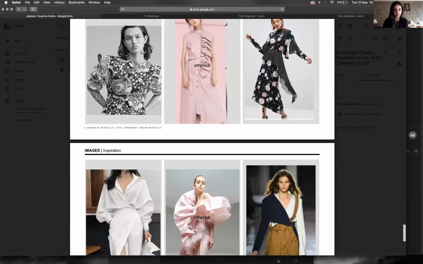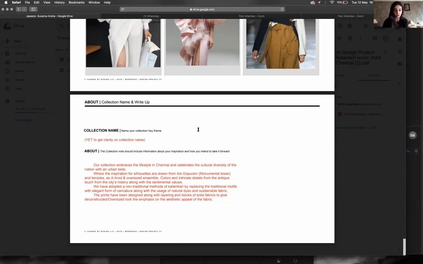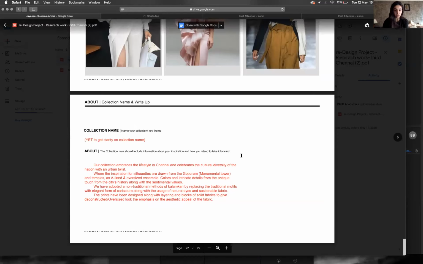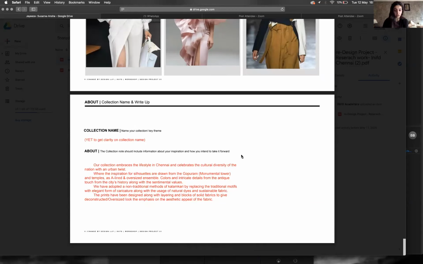And here we've come to a collection and this is the lifestyle. So you've written your little brief, but you've understood, right? You need to step back, relook at your inspiration. The inspiration is not wrong, just the way you have placed it. You all need to rearrange the whole thing and communicate it better.